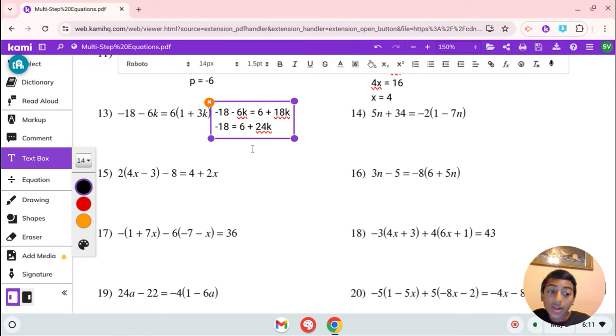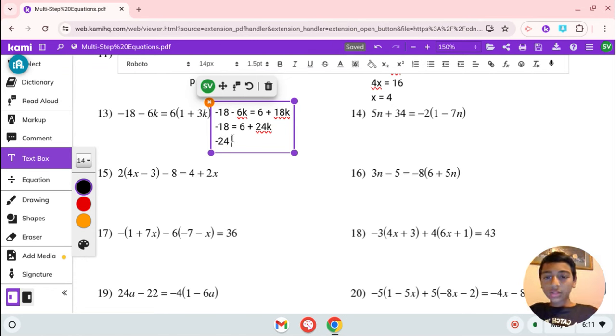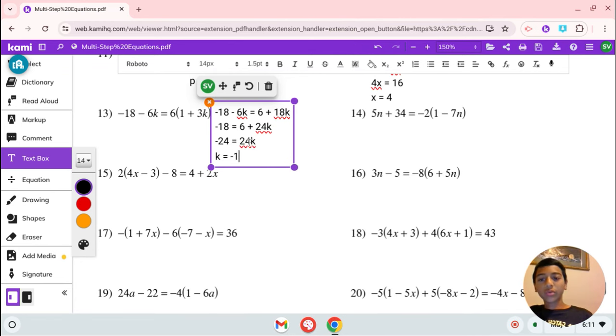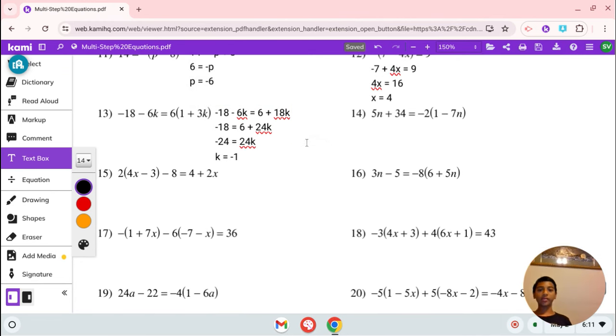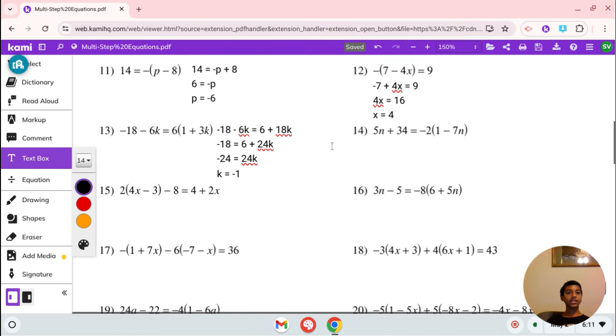And now we're going to subtract 6 from both sides of this equation. 6 minus 6 is 0, and negative 18 minus 6 is negative 24, equals 24k, giving us k equals negative 1. So negative 1 is our solution in number 13.